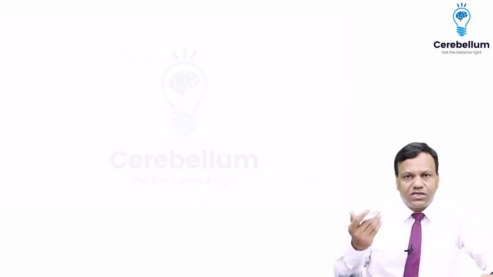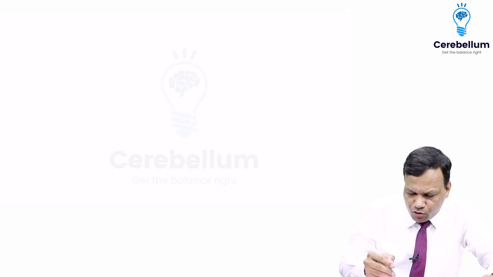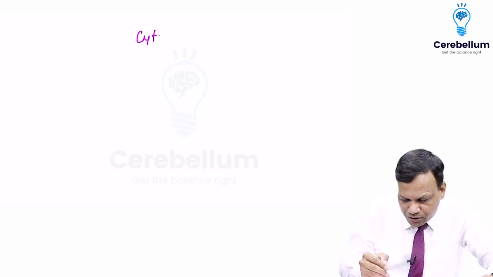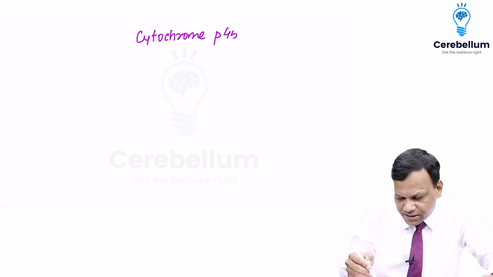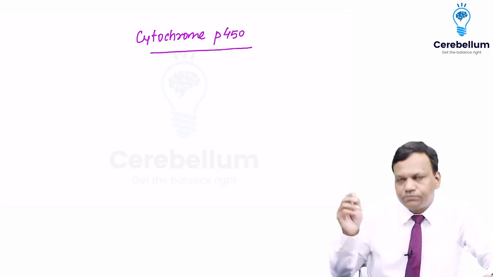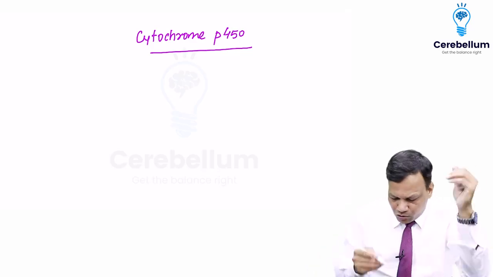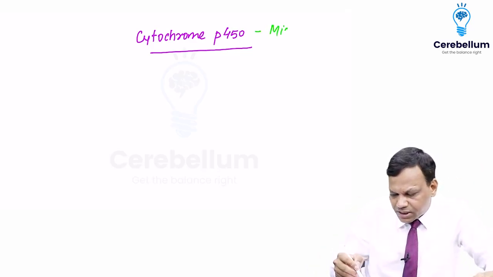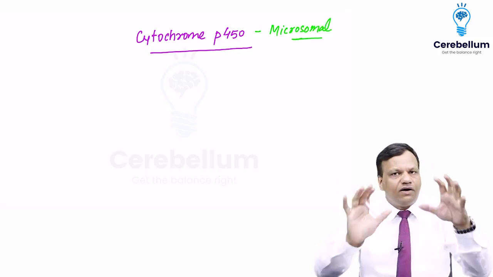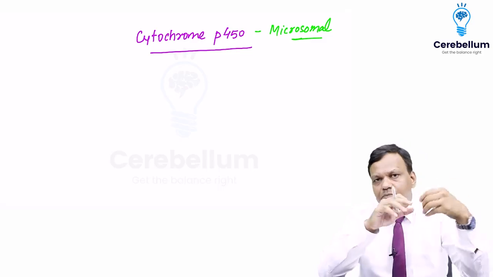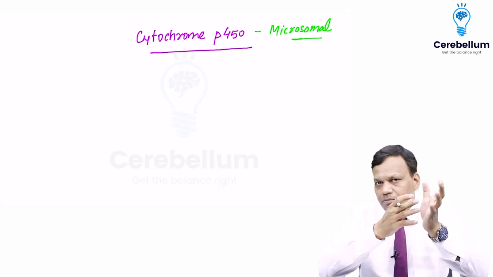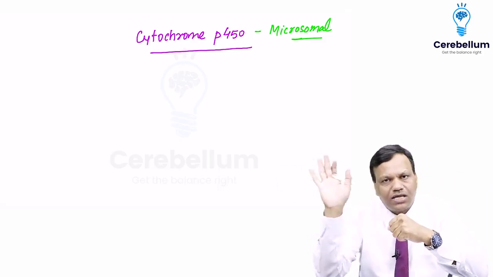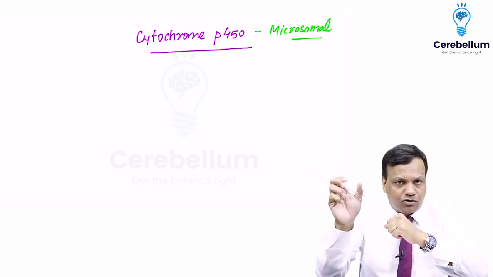Now we need to discuss one thing very important about a group of enzymes known as cytochrome P450 enzymes. Now cytochrome P450 is one type of microsomal enzymes. What I want you to remember is we have two main types of enzymes. Some are in the endoplasmic reticulum, they are called microsomal. Some are outside them, anywhere else, they are called non-microsomal.